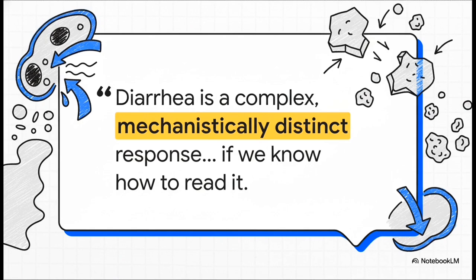Here it is, the bottom line. The way diarrhea presents clinically is dictated by these underlying cellular events. A secretory process is going to look, feel, and behave totally differently than an osmotic one. So mastering the why, the biochemistry, is the absolute foundation for understanding the what that you're going to see in your patient.